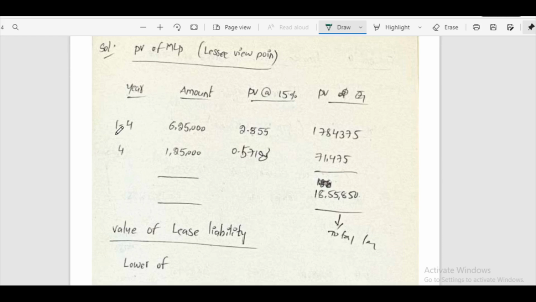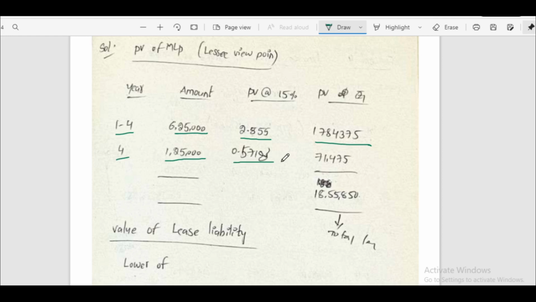For first from 1 to 4 years, 6,25,000 is the lease rent per year. Annuity factor is 2.855. Present value 17,84,375. For 4th year, guaranteed residual value is given 1,25,000.